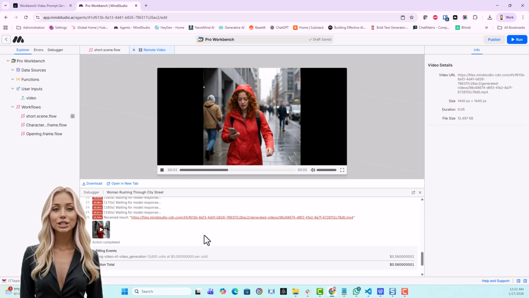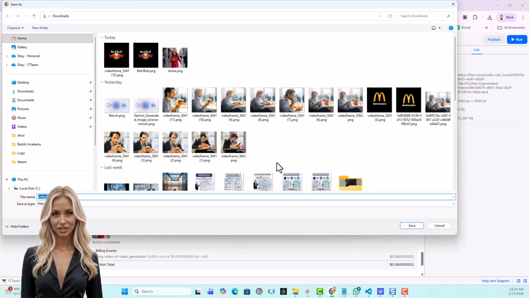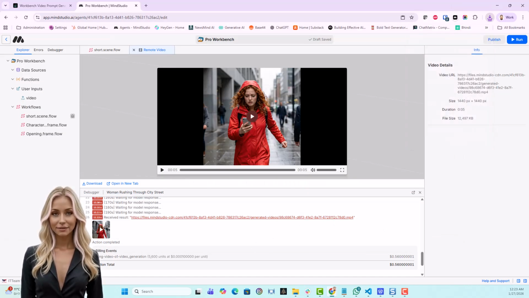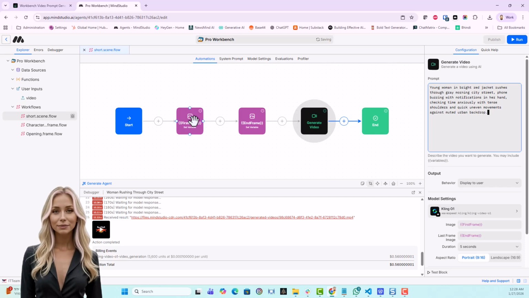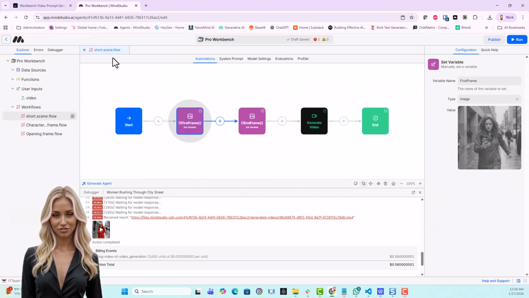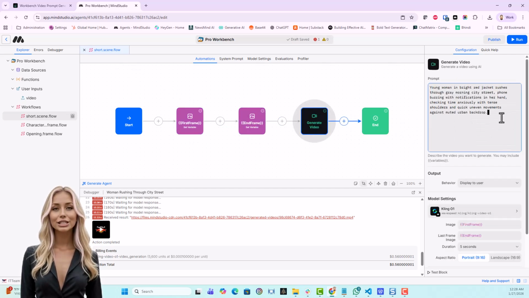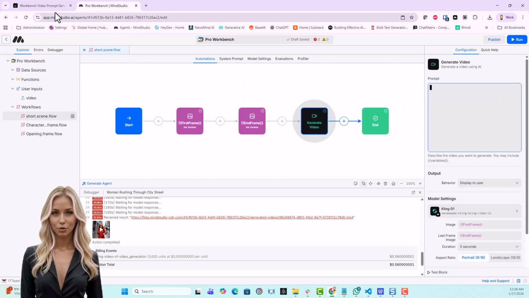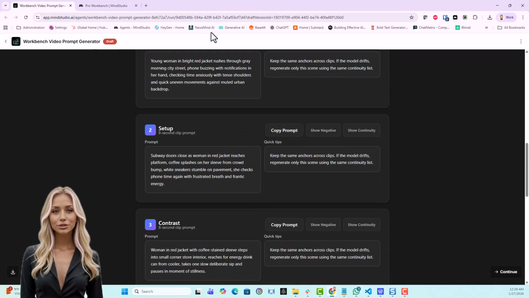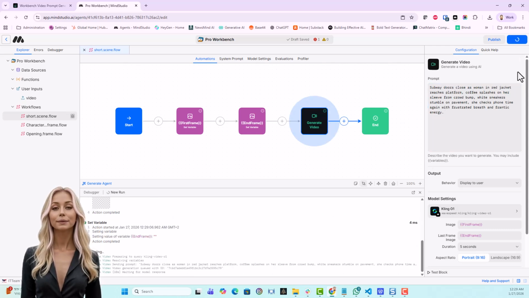Ow, Aisha looks really busy. I'll go with that. Now, we save the last video frame locally, so we can use it for the next scene. I'll do the second scene. First, change the first frame to the last saved image from the video, then remove the last frame. Deleting the previous prompt, heading back to the prompt agent, copy the second prompt, head back to the workbench, pasting in the Generate Video block. You see? It's a machine, a system.